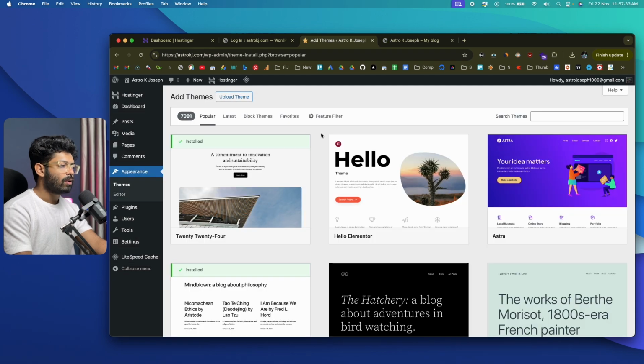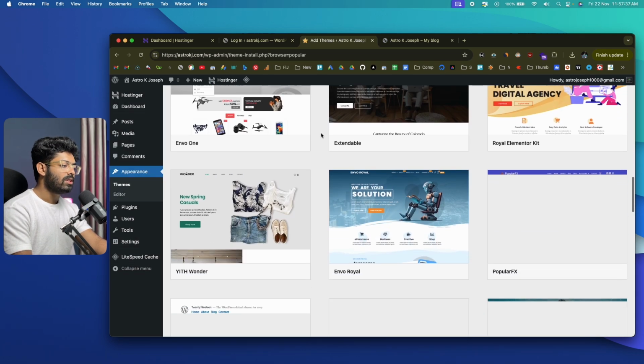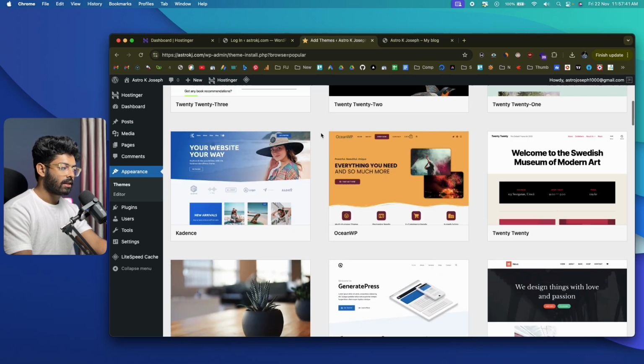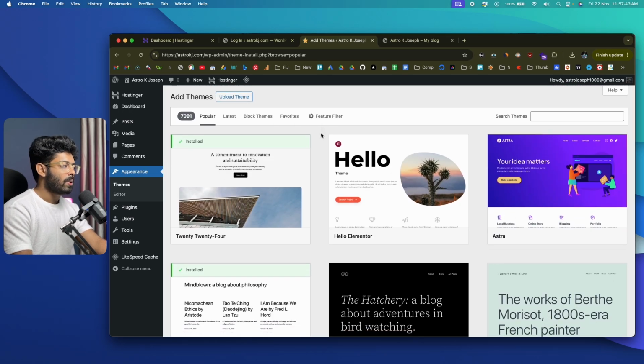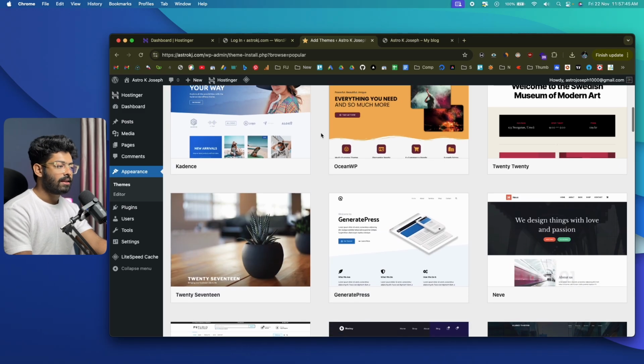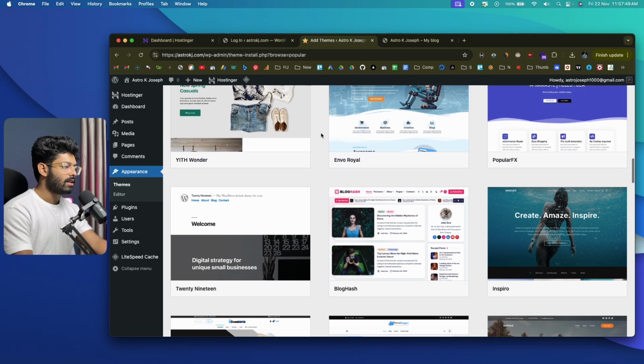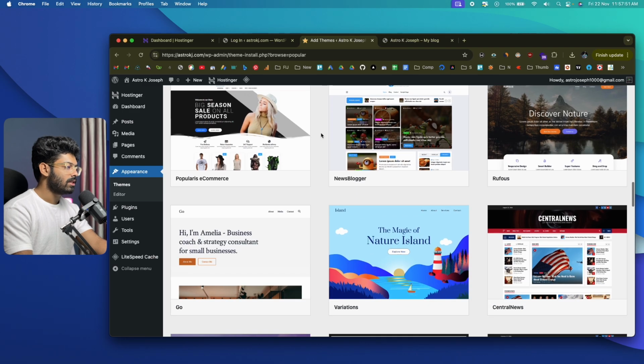And now this right here is the WordPress theme repository, where you'll be able to find all the free themes that are available within WordPress that you can install in a single click. Now, depending on what type of website you have and what kind of style you want and other things, you can go ahead and install a theme that suits your need.